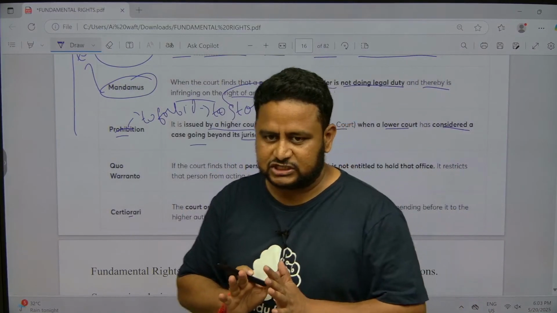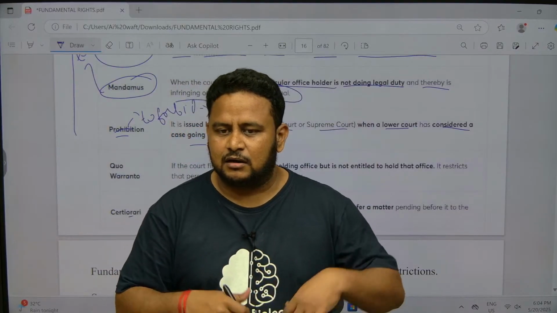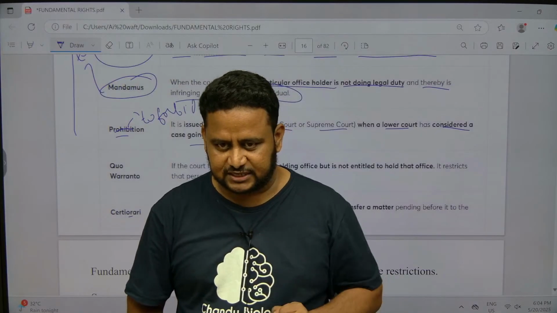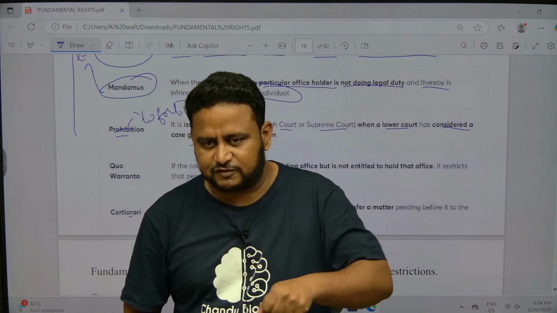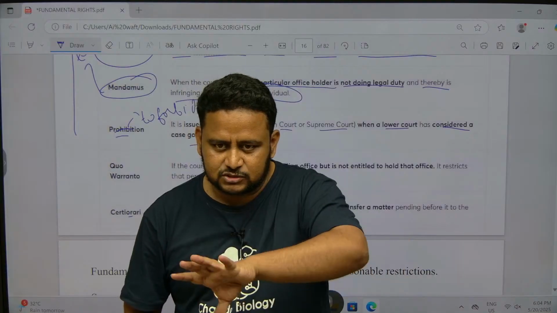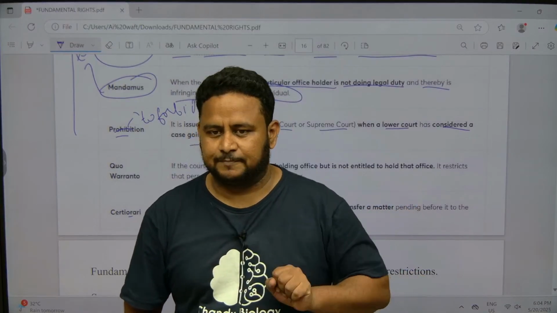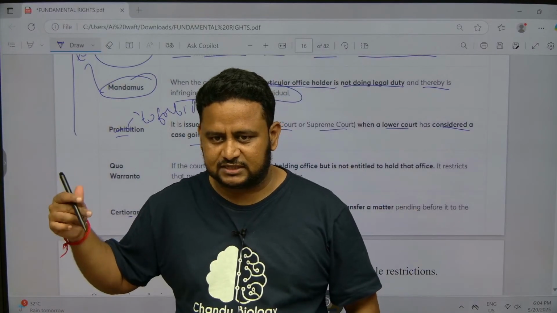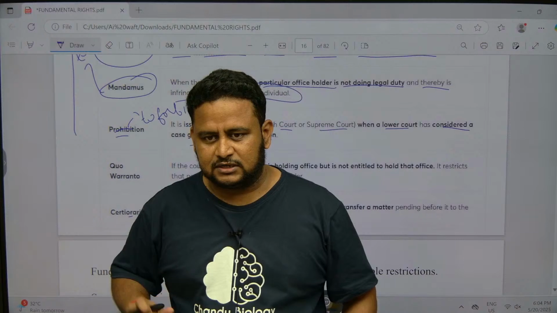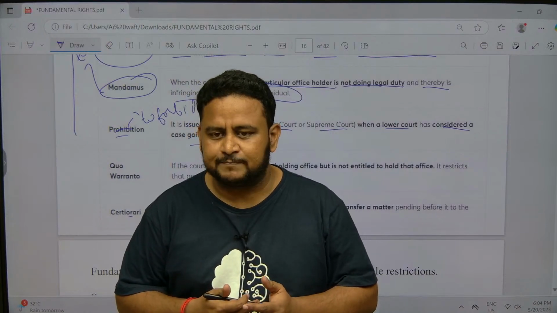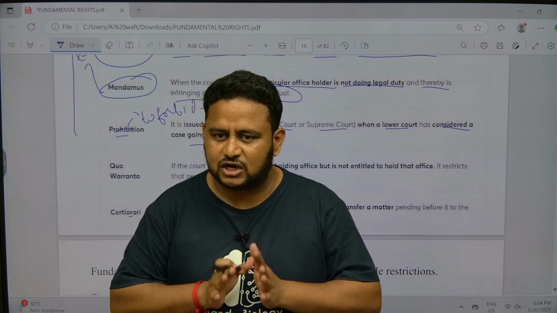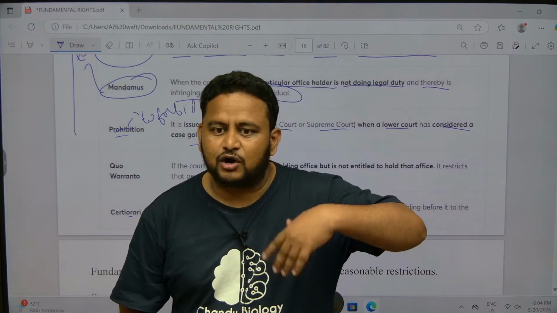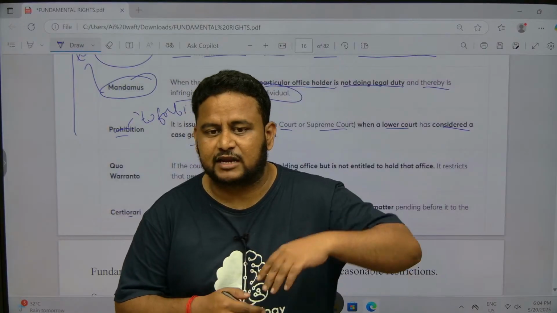One thing you understand: jurisdiction means the operating area. Suppose there is a police station in Narayanguda. The jurisdiction of that police station, its operating area, is only up to Narayanguda. Similarly, the Himayat Nagar police station's jurisdiction is only Himayat Nagar. Jurisdiction is nothing but operating area. Similarly, courts also have their operating area, their jurisdiction. Beyond that, they cannot make laws, and they cannot pass judgments.